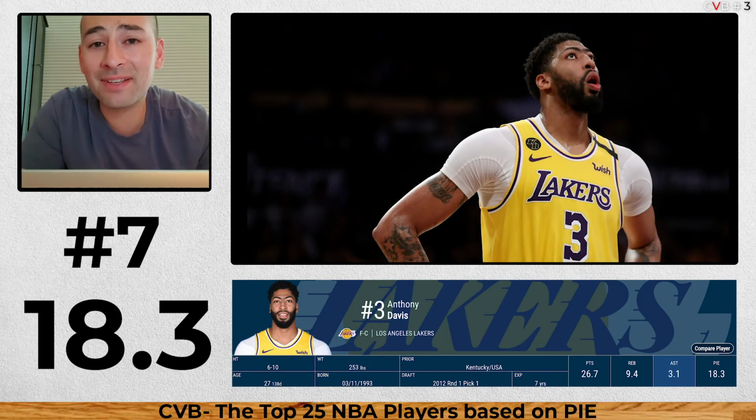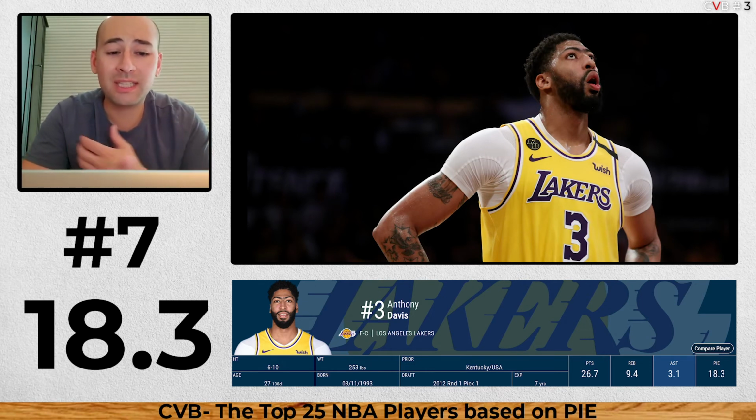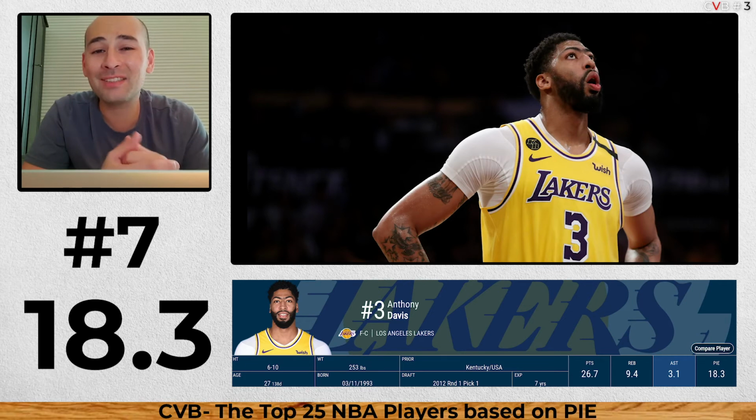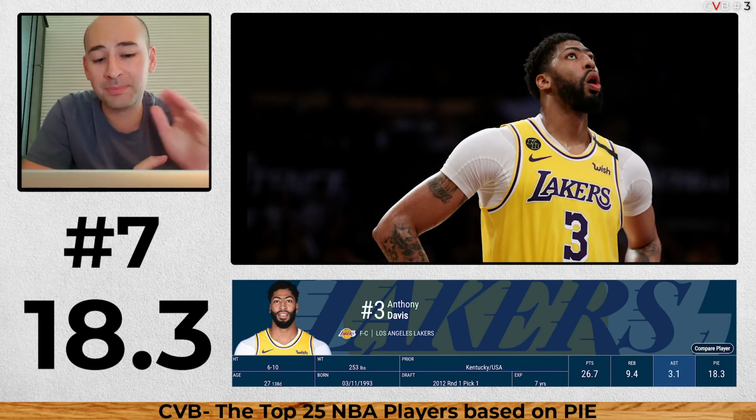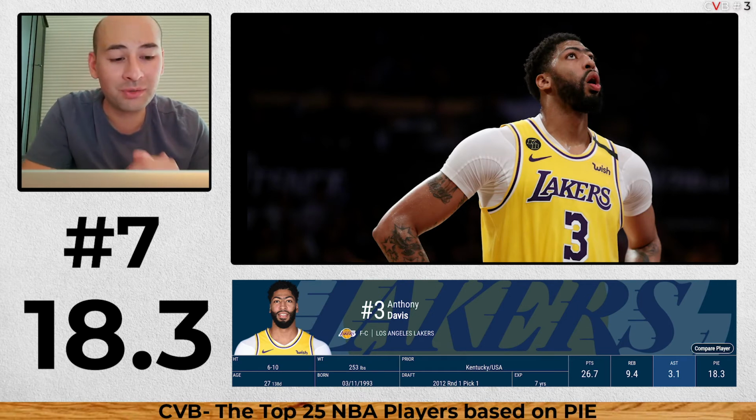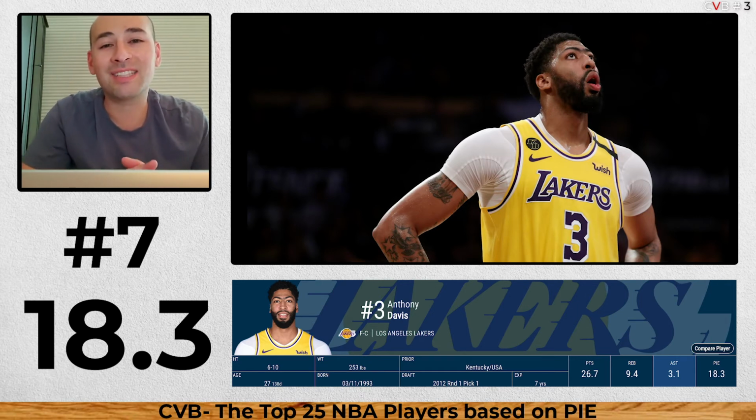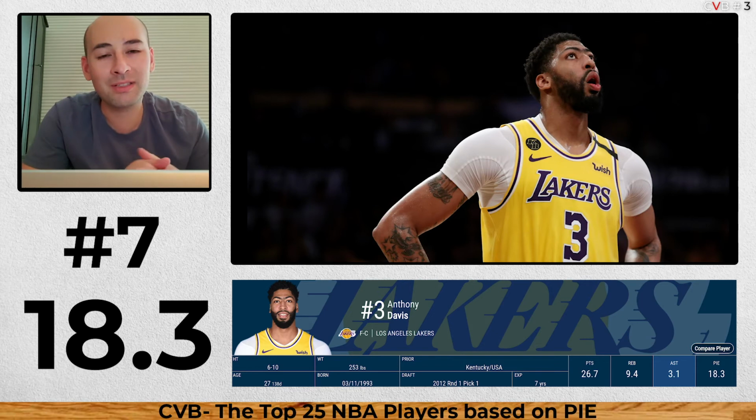Number 7, Anthony Davis. I think he's probably between that 1 to 6 range, 7, I guess you can get away with. Best players in the league, and his PIE speaks for itself, 18.3. He gets stats. He makes a huge impact. He plays alongside LeBron. That's why his PIE is high as well. And the team is just generally good, and they are definitely going to win a championship this year.